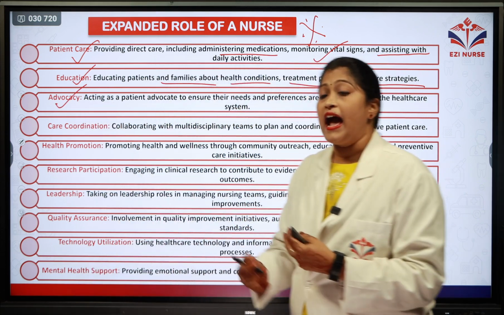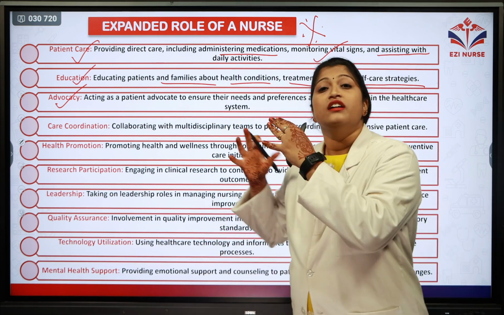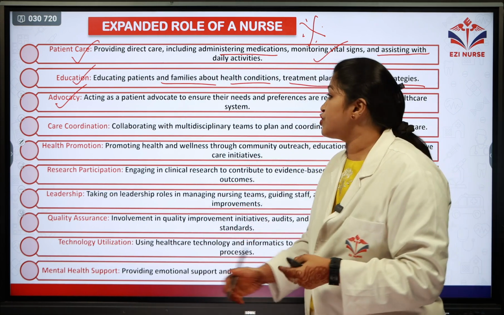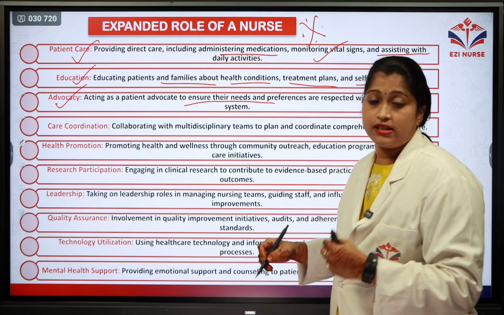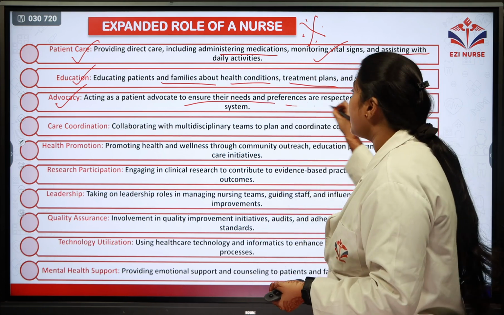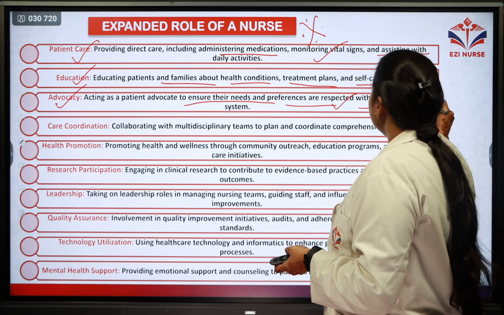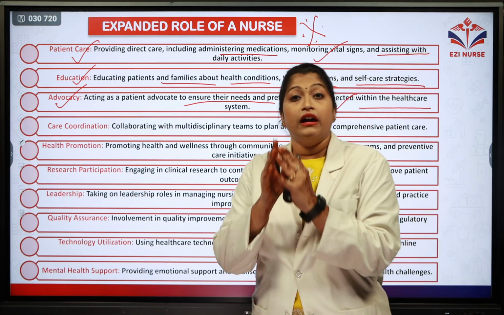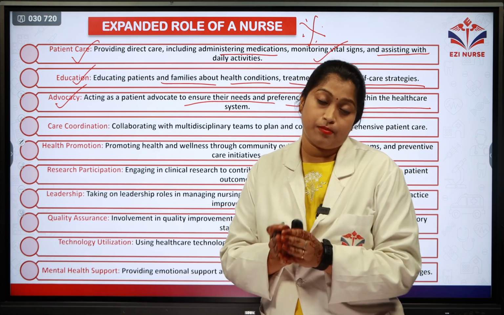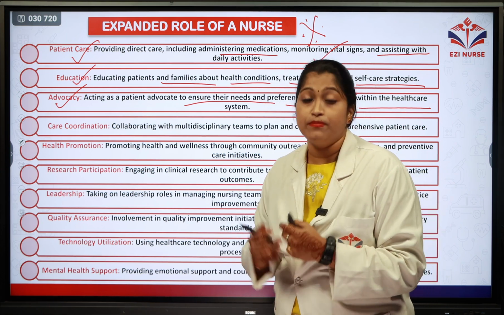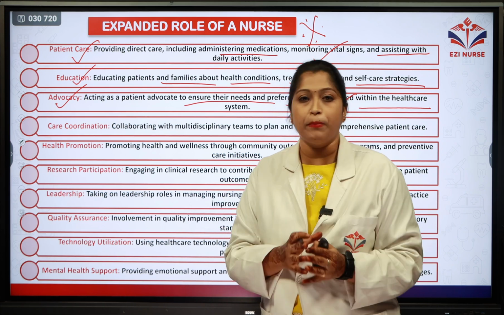They are acting as a patient advocate. They stand with the patient in order to ensure their needs and preferences are respected within the healthcare system. They are standing on behalf of the patient.